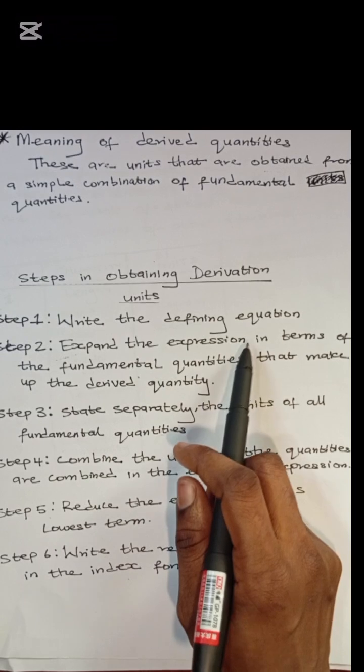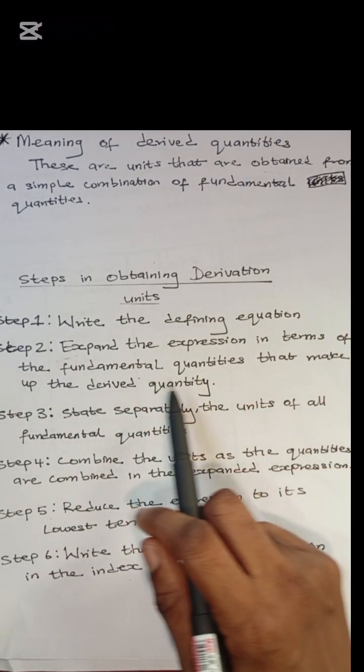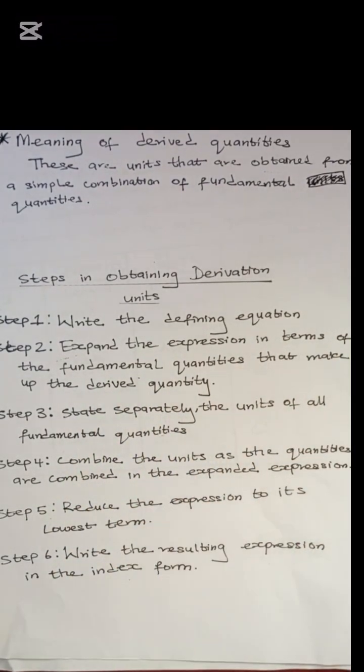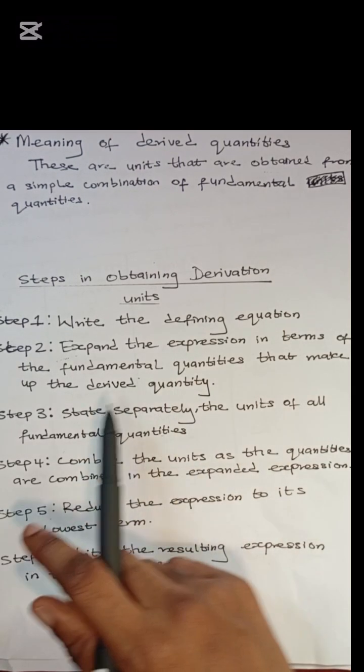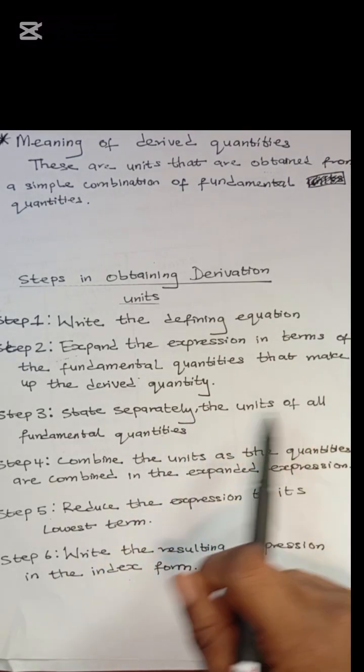The next step is to expand the expression in terms of the fundamental quantities that make up the derived quantity. What this basically means is that you expand the defining equation you've written down in terms of the fundamental quantities that make it up. Then the third step is that you state separately the units of all the fundamental quantities. Now that you've written down the fundamental quantities that make up the defining equation, the next step is to state the units of those quantities.